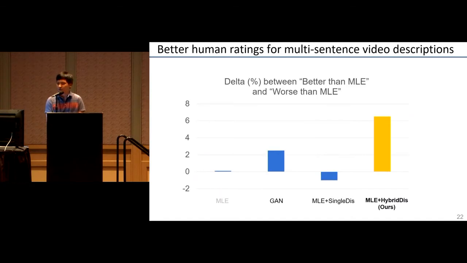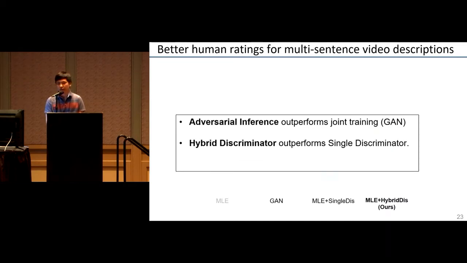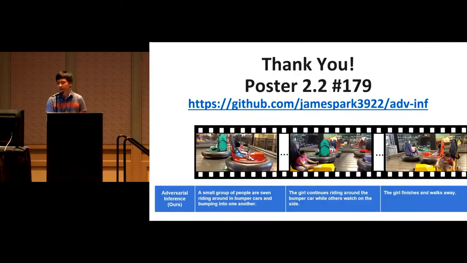And most importantly, we perform human evaluation, doing better and worse than MLE, and we see that ours has the best human ratings. So the main takeaway is that our adversarial inference does better than joint training, and our hybrid discriminator outperforms a single discriminator design.